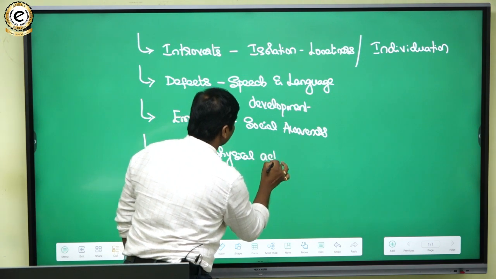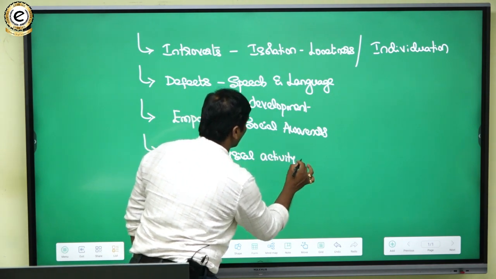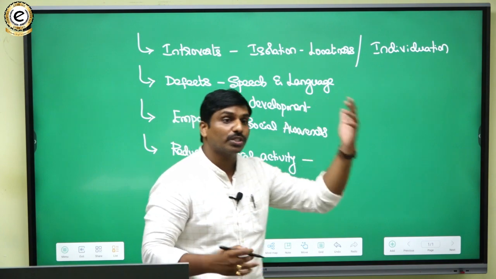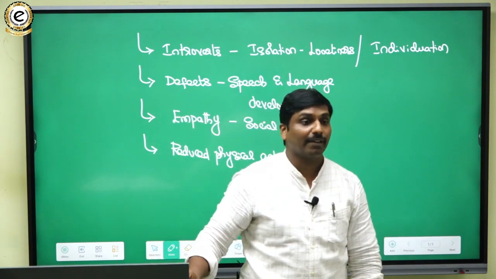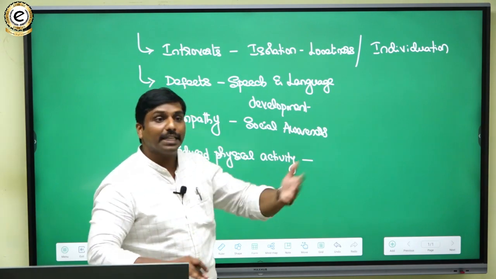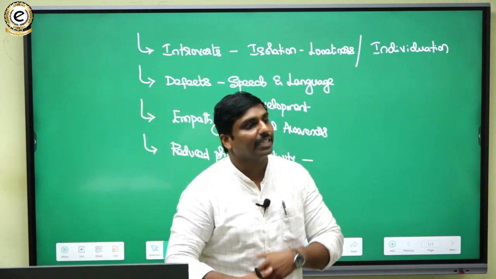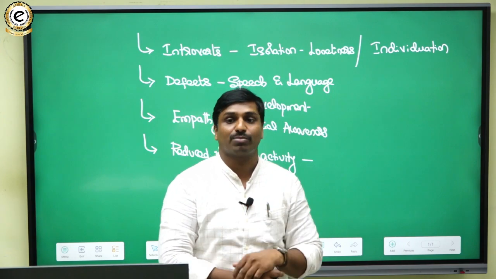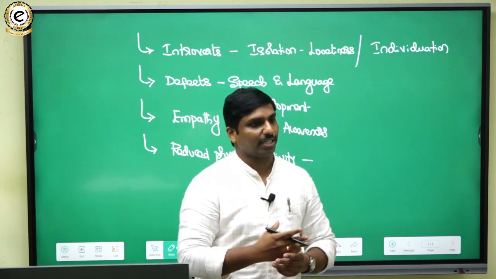So when physical activity is getting reduced, in the later portions of their life they are facing a lot of issues. That means they are not participating in sports or games, and they would like to entirely spend their time with these mobile phones or technological gadgets.